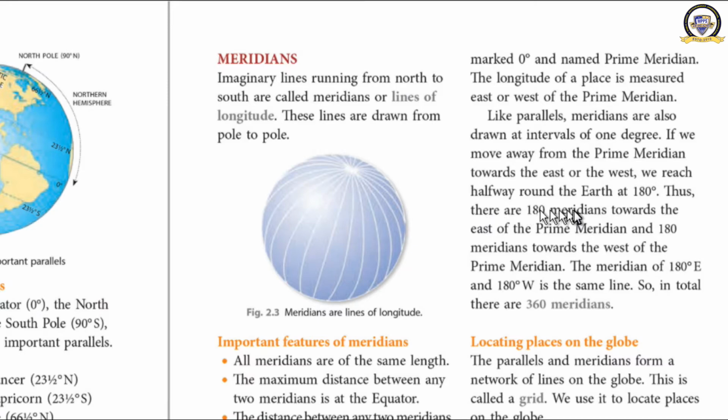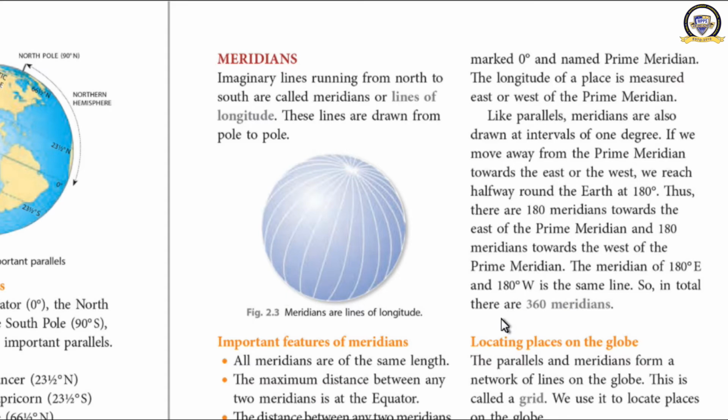Okay, so how many are there? There are 180 meridians towards the east and 180 towards the west also. So what is the total number? 360. How many are there? 360 meridians, 181 latitudes. Okay, so shall we continue?